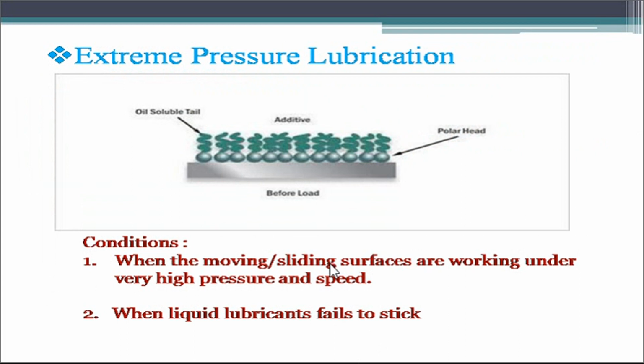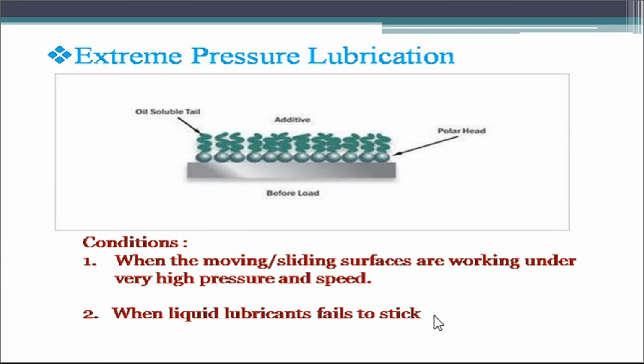The third and last mechanism of lubrication is extreme pressure lubrication. The name itself indicates that when the moving or sliding surfaces are working under very high pressure and speed, then we have to use this type of lubrication.